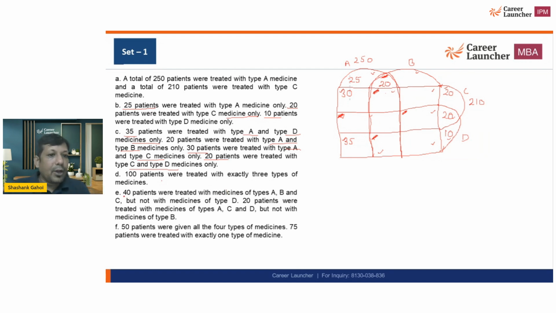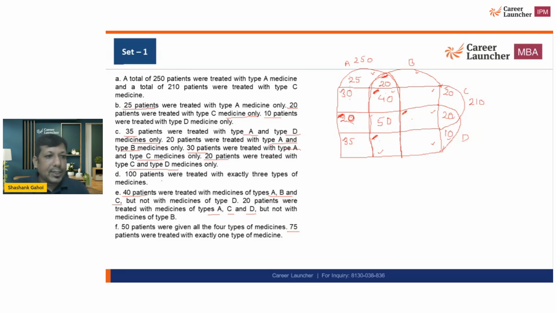Okay. Now 40 are given A, B, and C, but not D. So A, B, and C is 40. So summation of the remaining 3 becomes 60. Okay. 20 were treated with A, C, and D, but not B. This is 20. Okay. Now anything else missing? Okay. 50 were given all 4 types of medicines. So this value becomes 50.